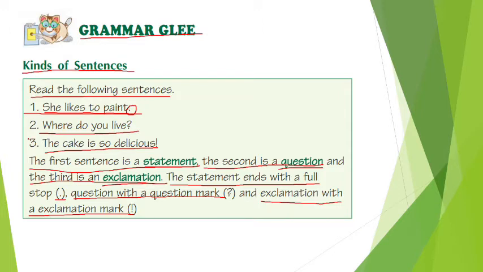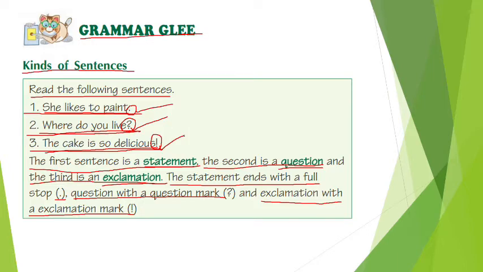The second sentence here is a question sentence, and it ends with a question mark, that you can see here. And the third sentence here is an exclamation. The exclamation sentence always ends with an exclamation mark. So this is a full stop, this is a question mark, and this is an exclamation mark.